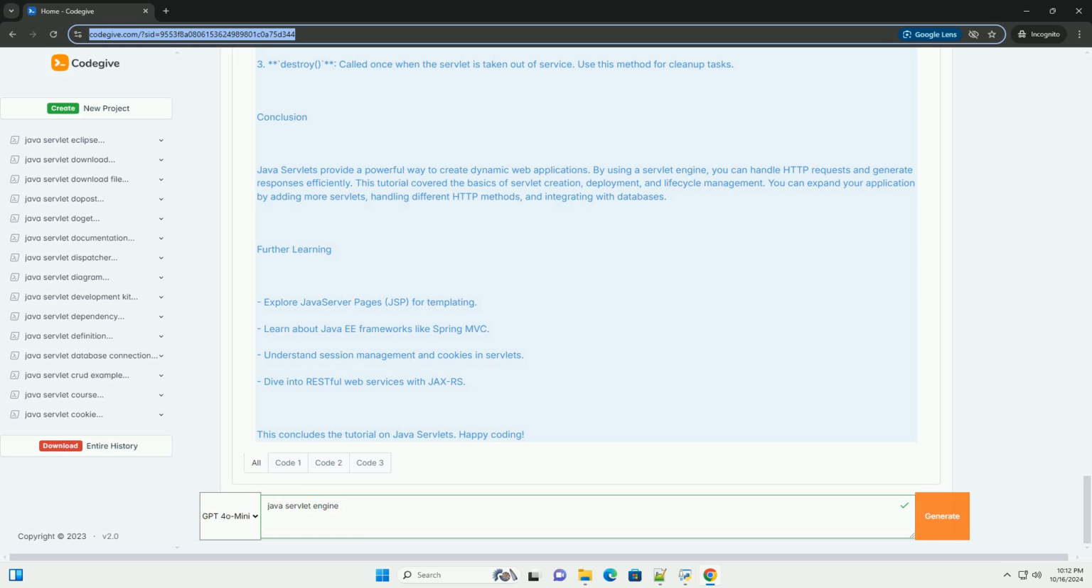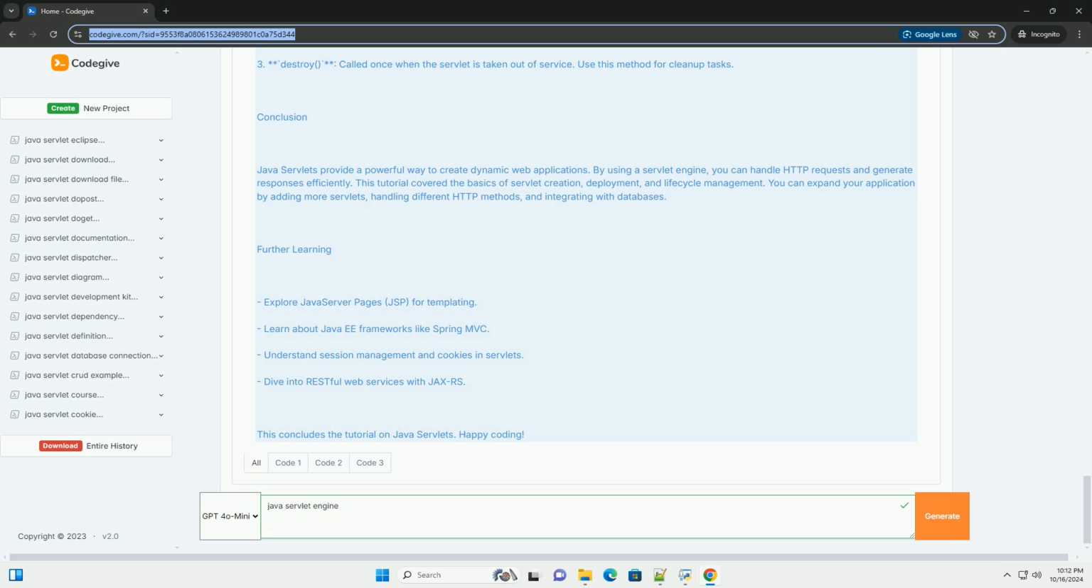Step 5: deploy and run the application. 1. Right-click your project and choose Run As, Run on Server. 2. Select your configured server, for example Apache Tomcat, and click Finish. 3. Open a web browser and navigate to http://localhost:8080/myservletapp/hello. You should see the message Hello, World, displayed on the page.